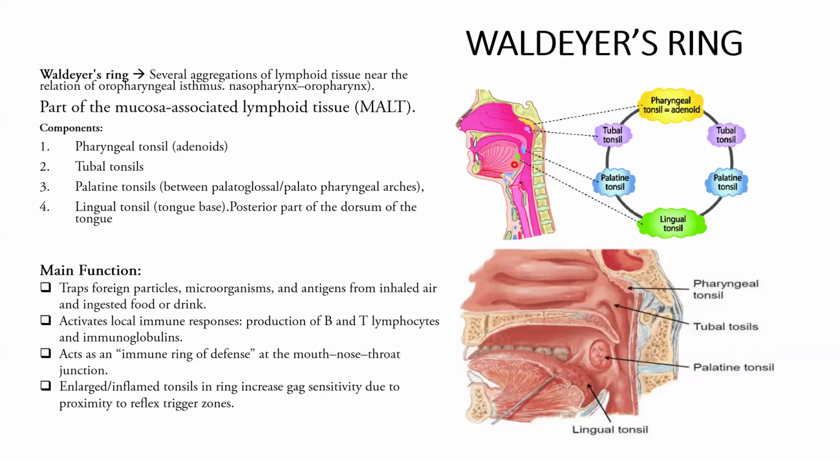The main function of Waldeyer's ring is to trap foreign particles, microorganisms, and antigens from inhaled air and ingested food or drink, and it activates the local immune response, which is the production of B and T lymphocytes and immunoglobulins. Like I said before, Waldeyer's ring acts as an immune ring of defense at the mouth, nose, and throat junction. Enlarged or inflamed tonsils in the ring increase gag sensitivity due to the proximity to the reflex trigger zone.